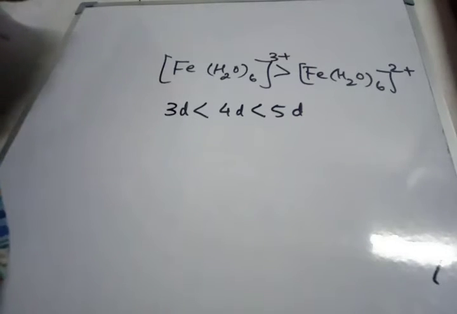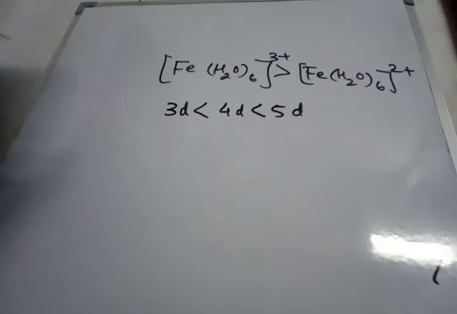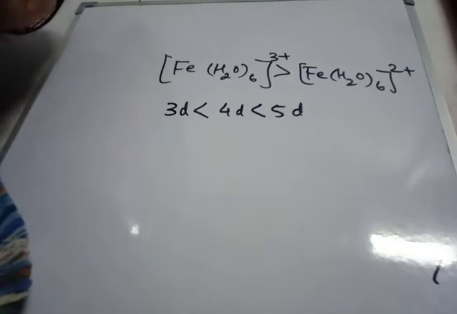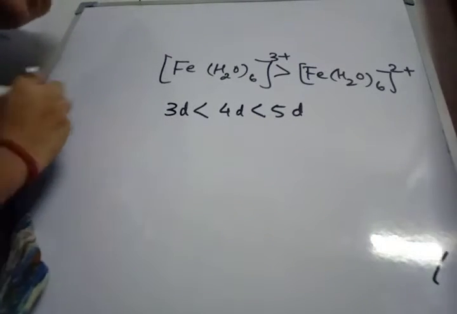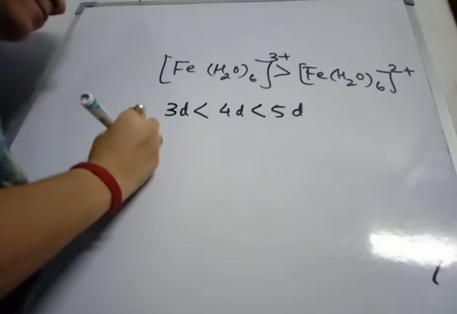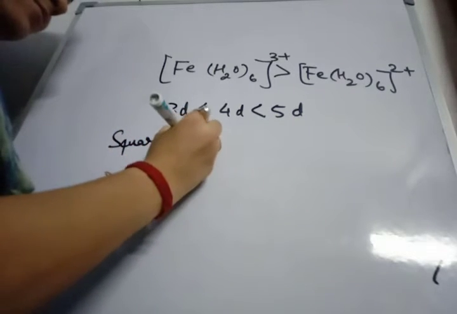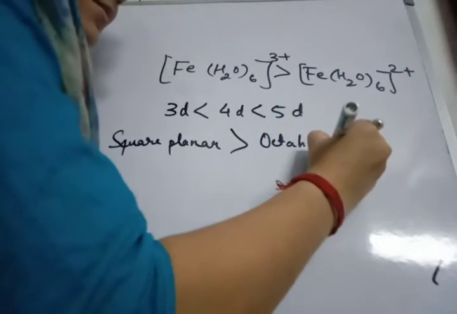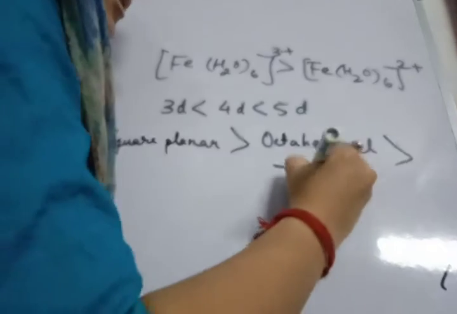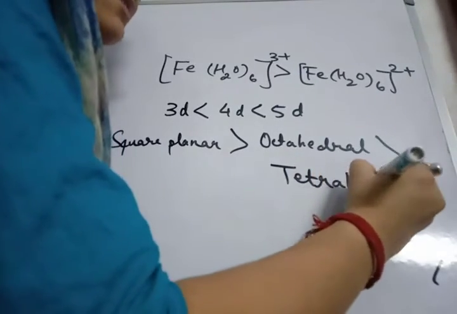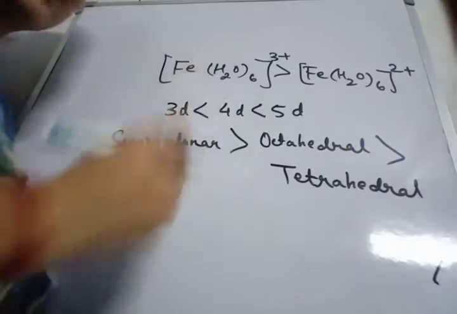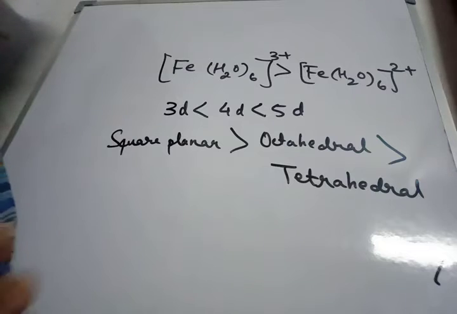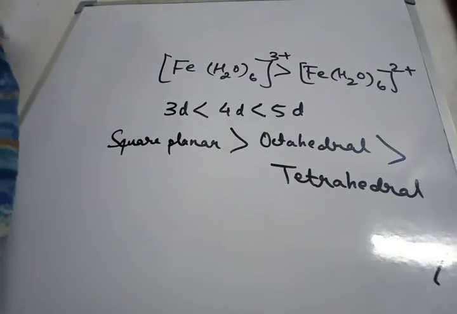Last we have the geometry of the complex. Under geometry, we have three geometries: square planar, octahedral and tetrahedral. The order of crystal field splitting is square planar greater than octahedral, and then tetrahedral. That means square planar has maximum splitting energy, tetrahedral has minimum, and octahedral is the intermediate one. These are the factors on which the splitting energy depends.